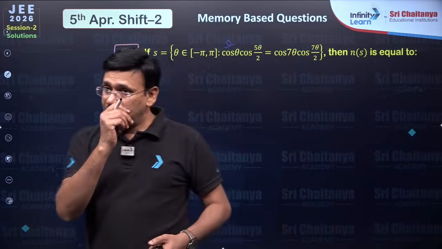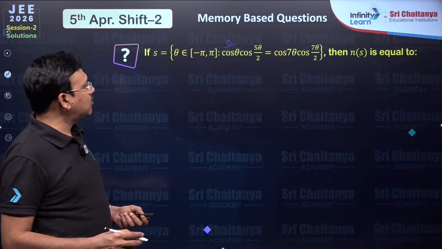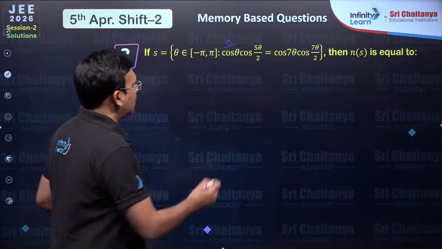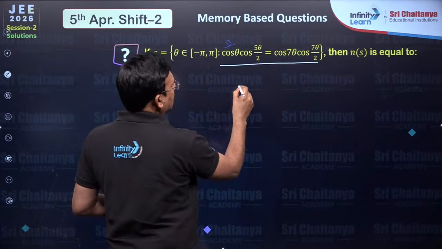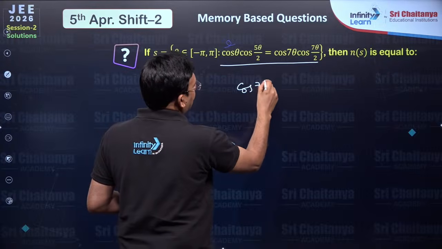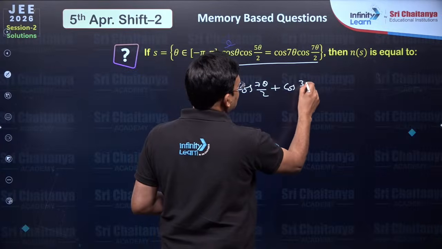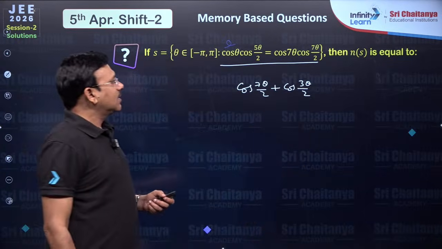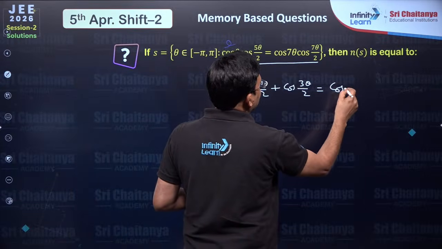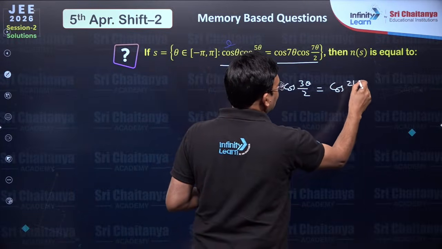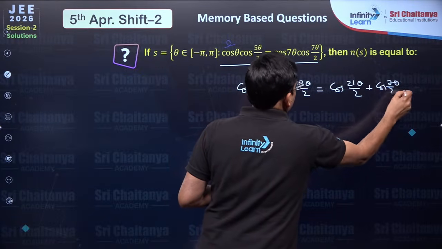The next is this trigonometric equation, theta belongs to minus pi to pi. You just multiply 2 on both sides. 2 cos A cos B will give you cos (A plus B) plus cos (A minus B), which is cos 21 theta by 2 plus cos 7 theta by 2.